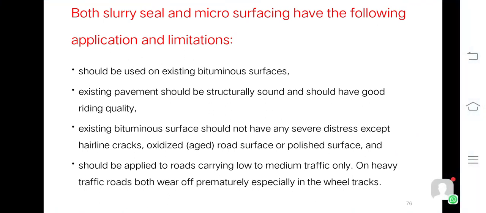It should be used on existing bituminous surfaces. The existing pavement should be structurally sound and should have good riding quality. The existing bituminous surface should not have any severe distress except hairline cracks. Oxidized, meaning aged, road surfaces or polished surfaces can be treated, and it should be applied to roads carrying low to medium traffic only. On heavy traffic roads, both wear off prematurely, especially in the wheel tracks.